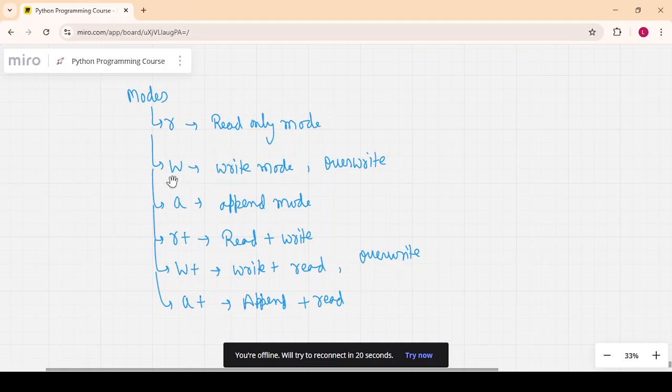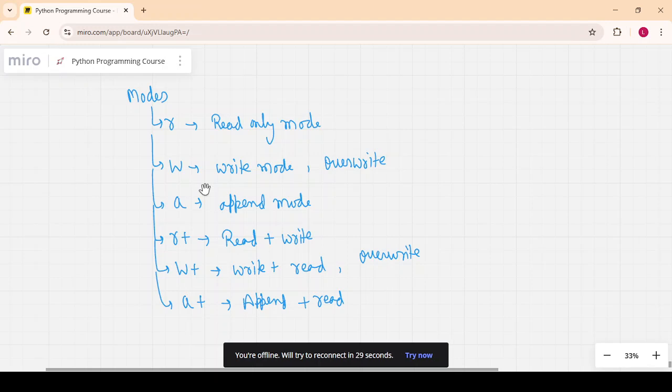If mode is w, it means write mode. What will it do? Suppose you have a file that already exists, and if you use write mode, what happens? It will overwrite the content. Whatever content was there in the previous file will be removed and the new content added.